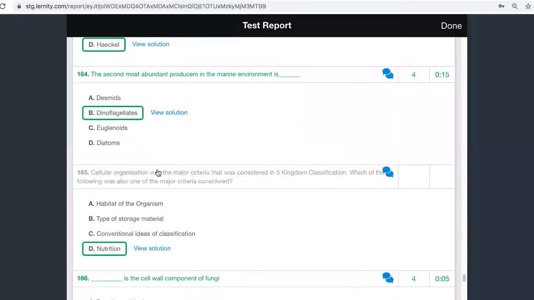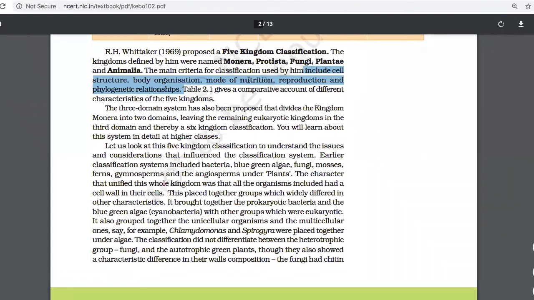So here they have given what? They have given habitat of the organism, that was not given. Type of storage material, not given. Conventional ideas of classification was not considered. Only nutrition was considered as a major criteria, because it is coming here in this particular thing. So mode of nutrition was one of the criteria that was considered.